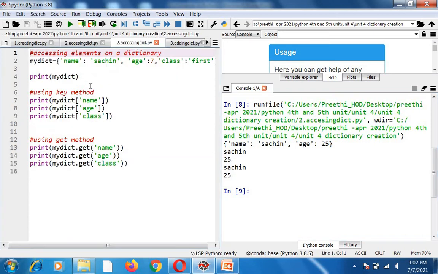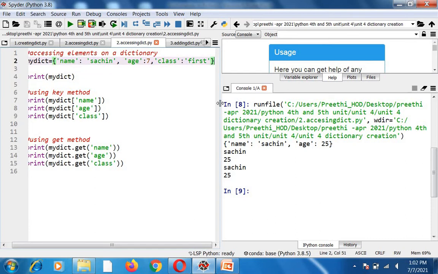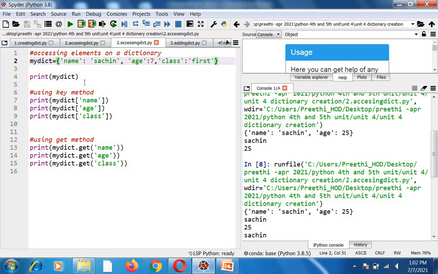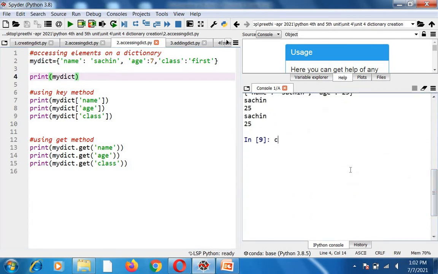Next, I'm going to give you one more example over here. My dict, I'm having name as Sachin, age 7 I have created, class I have created first. Okay, you can see this. I have created class first over here. Next is print of my dict. I'll clear the screen over here. Okay. So when you print this value, you will get name as Sachin, age 7, and class first.